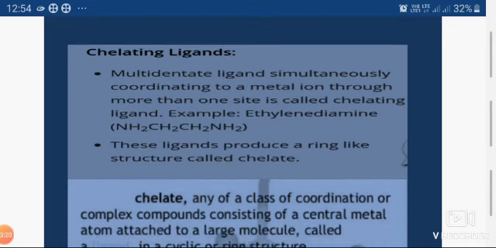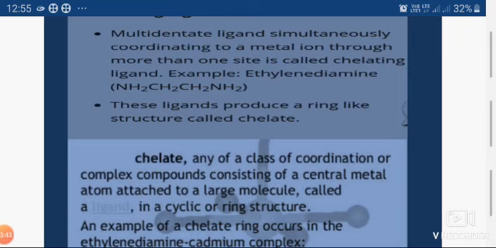So which are these chelating ligands then? Examples are ethylene diamine, diethylene triamine, triethylene tetraamine, then ethylene diamine tetraacetate, then the porphyrin ring. All these are chelating ligands.